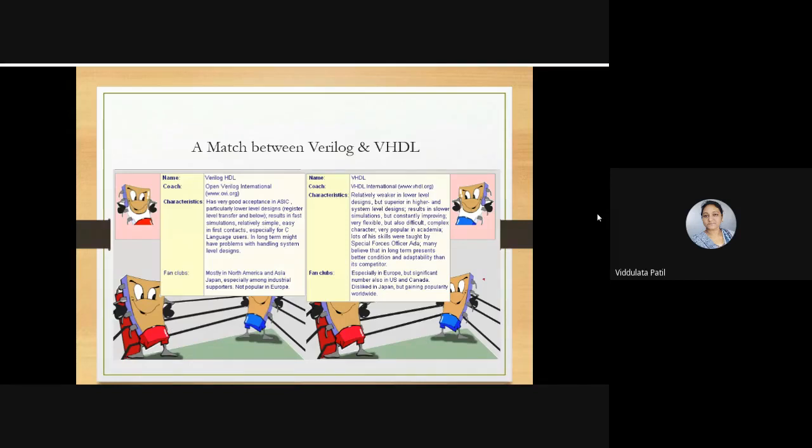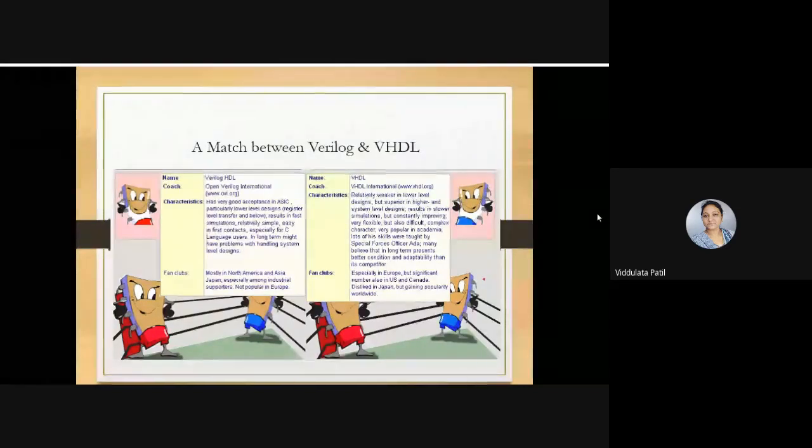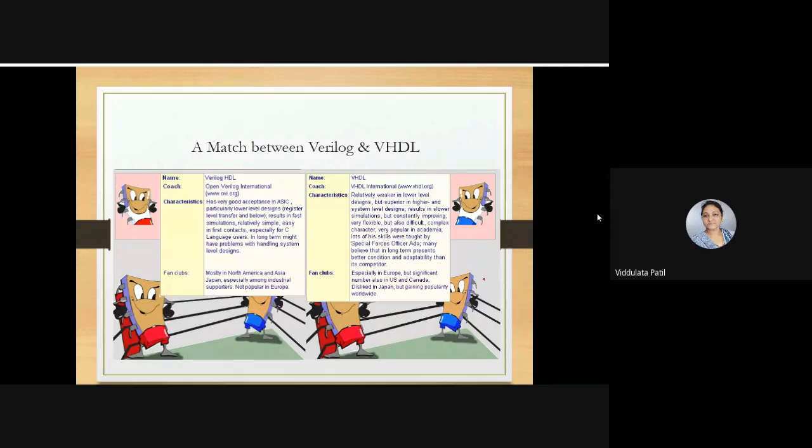Now let us see what is the difference and what is the match between Verilog and VHDL. As we have already discussed the VHDL language, we will see why to switch to Verilog and where it is actually used. Both Verilog and VHDL are hardware description languages, that means both languages are used to represent digital circuits. The inventor for Verilog is Open Verilog International, while for VHDL it is VHDL International.